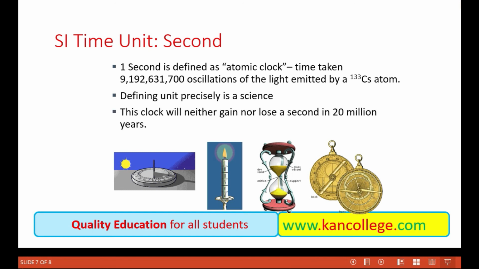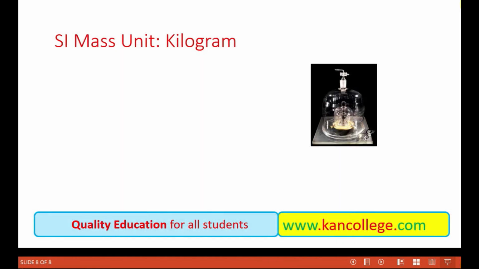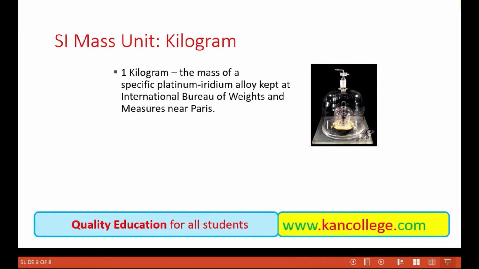Defining this unit precisely is actually the science. This clock will neither gain nor lose a second in 20 million years. As the unit of kilogram, a mass of a specific platinum-iridium alloy is kept at the International Bureau of Weights and Measures near Paris.